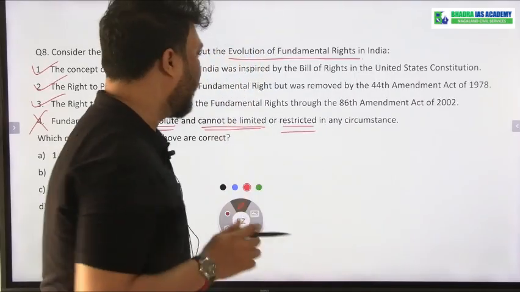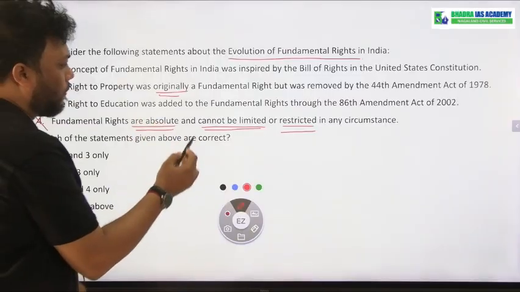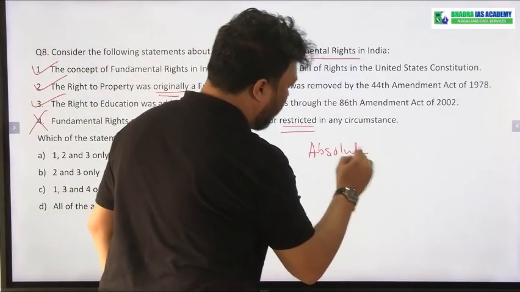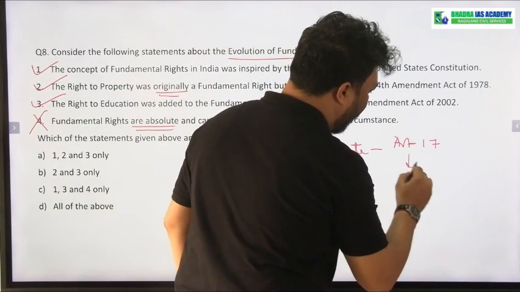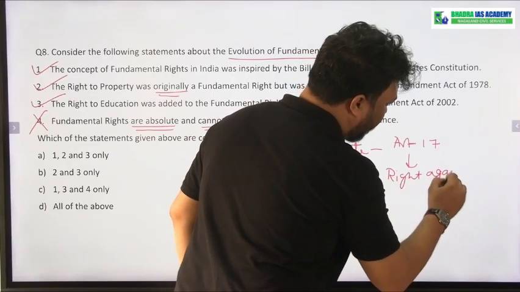But remember one thing, we have said that fundamental rights are not absolute, but there is one fundamental right which is absolute, that is Article 17, the right against untouchability.